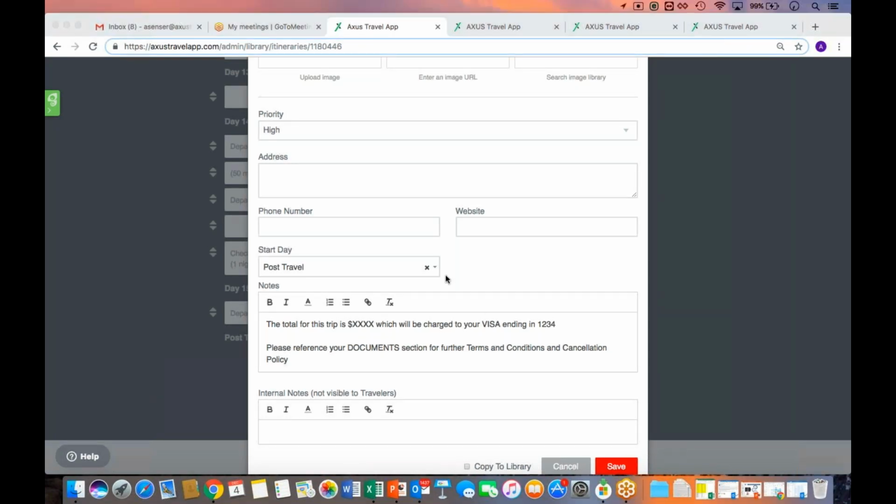If you want it price per person, you can do that. If you have different levels of pricing, again, this one includes all of the option 1s. This one includes all of the option 2s. You could also do a gold, silver, platinum level and then specify that for your booking. So there are so many different ways that you can do it. And again, it's free flow text under notes, so you can really adjust that as you want.